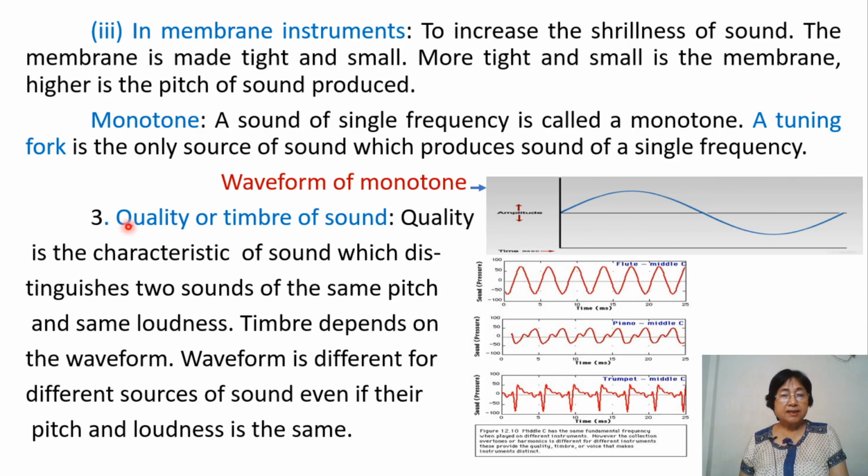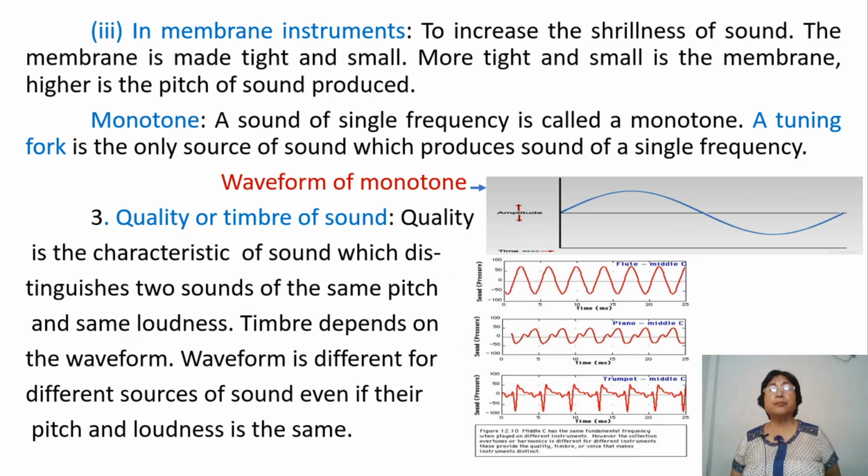Then we go to the next, that is quality or timbre of sound. Quality is the characteristic of sound which distinguishes two sounds of the same pitch and the same loudness.